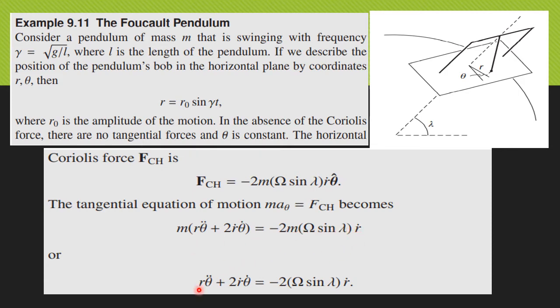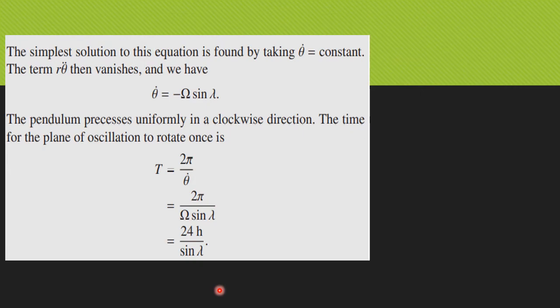From this equation you get r theta double dot plus 2 r dot theta dot equal to minus 2 omega sin lambda r dot. We have to solve this to see the variation of theta with respect to time.